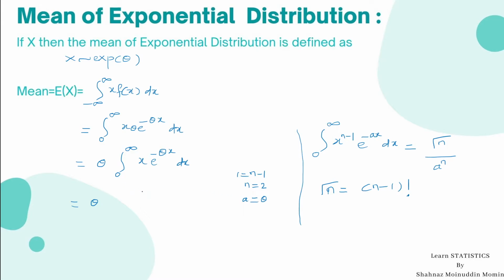Therefore, the answer is gamma 2 divided by theta raised to 2.